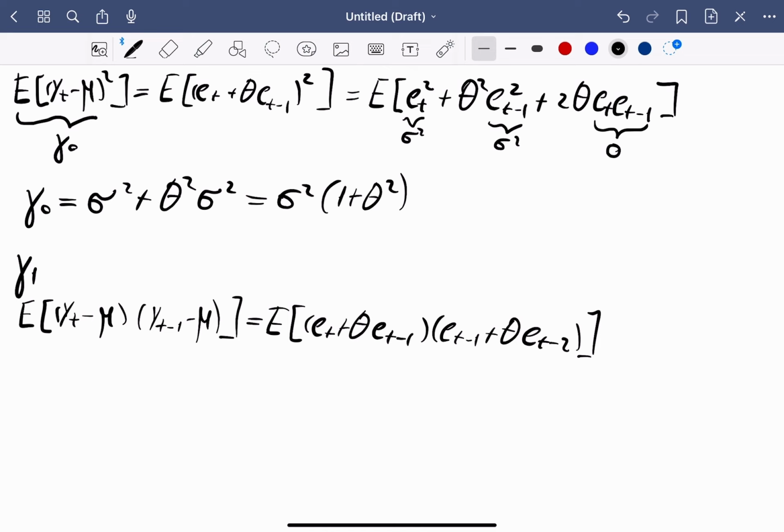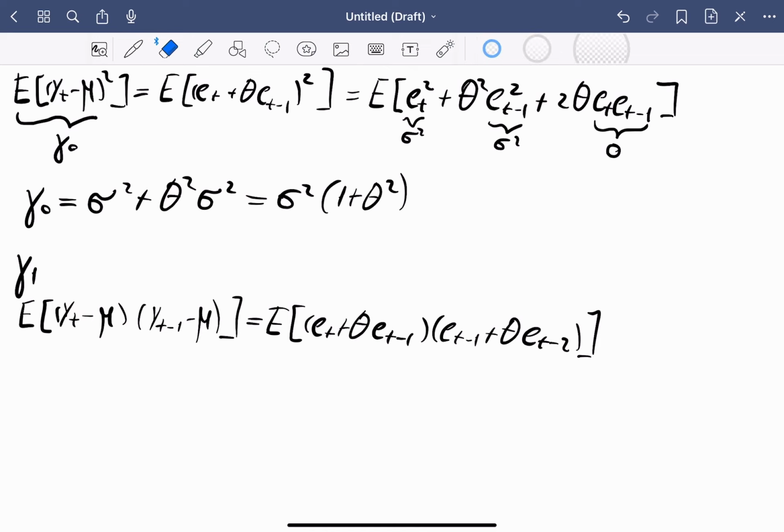We must rely on the property of the white noise process, that is, the fact that those e_t are uncorrelated with their past and future values.